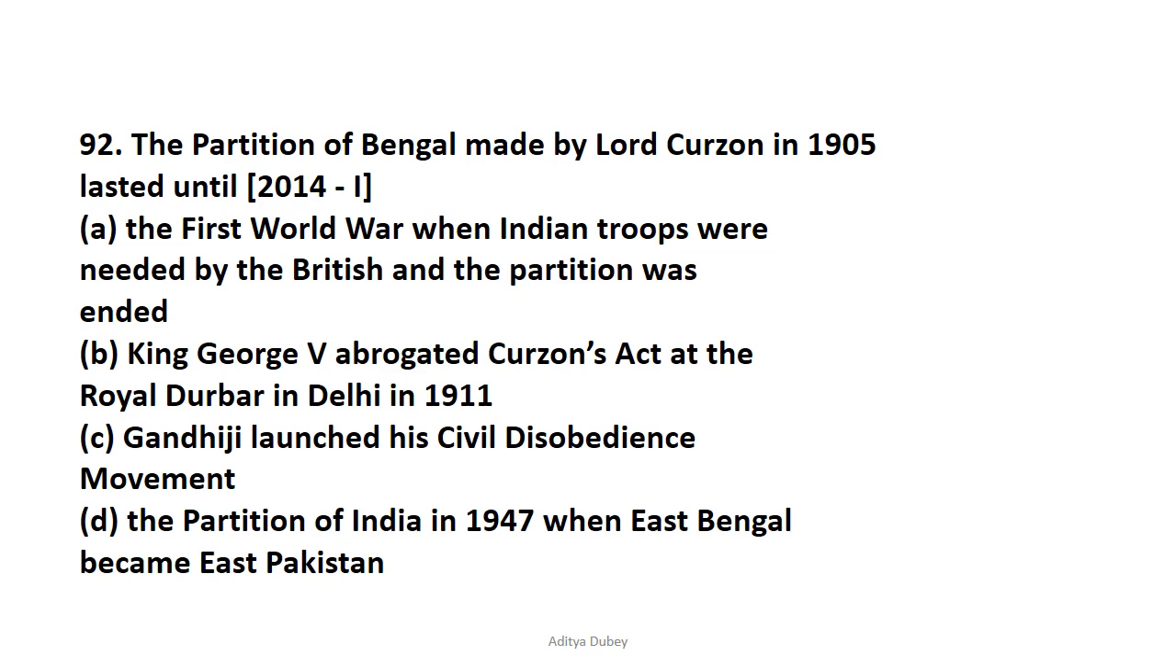Question number 92 is, the partition of Bengal made by Lord Curzon in 1905 lasted until. This question had been asked in 2014. The correct answer is option B, that is the King George V abrogated Curzon's Act and the Royal Darbar at Delhi 1911. In 1911 King George V visited India, and the capital of India was transferred from Calcutta to Delhi, and from then only the capital of India became Delhi, and previously it was Calcutta. And let's move on to question number 93.